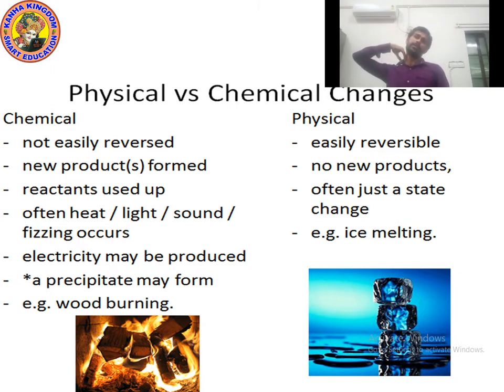But during physical changes, they change the state. And during chemical changes, electricity may be produced. Example of chemical changes: wood burning, and example of physical changes: ice melting. Now let's see some more examples of physical changes and chemical changes. Let's move on to the next point.